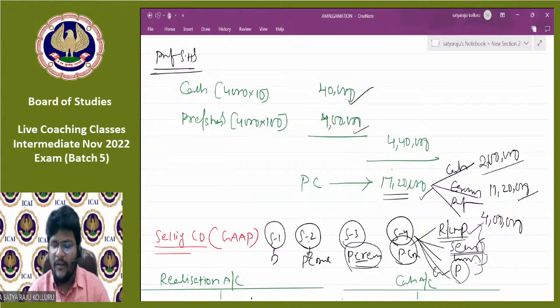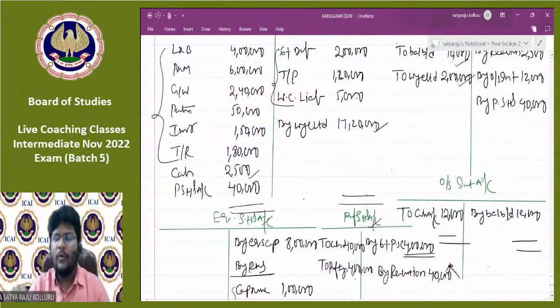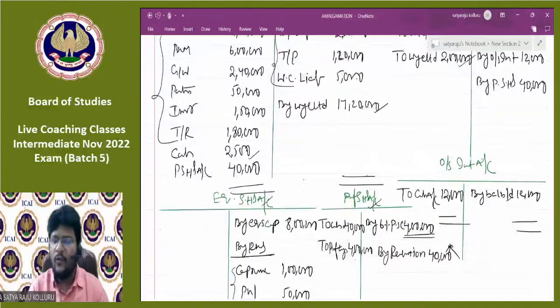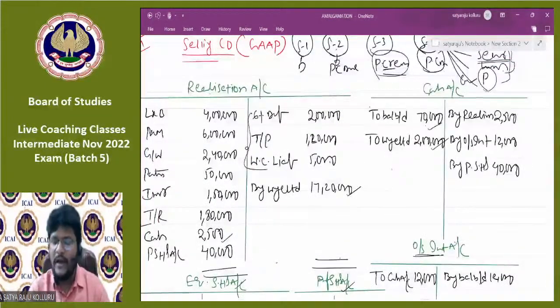First we incur the liquidation expenses. The entry is realization to cash, realization to cash 2,500. What about the remaining 10,000? First incurred by us, at a later point of time reimbursed. That's why there is no impact for such 10,000, so I simply ignored it. Then secured creditors or unsecured creditors, we only have one liability which is left over by the purchasing company. That's why I paid outstanding interest to cash, in cash by outstanding interest.